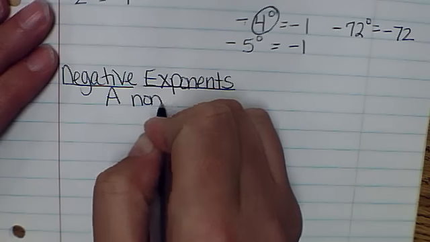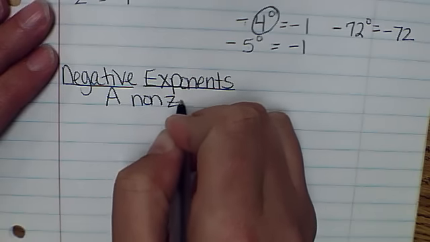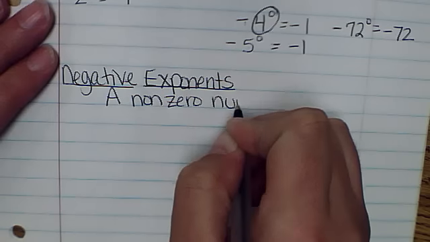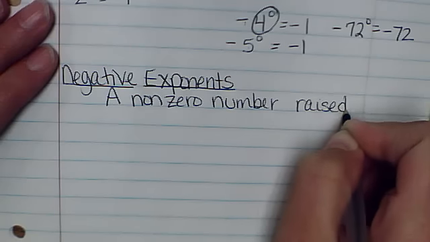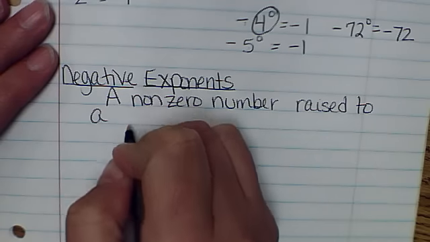A non-zero number raised to a negative exponent